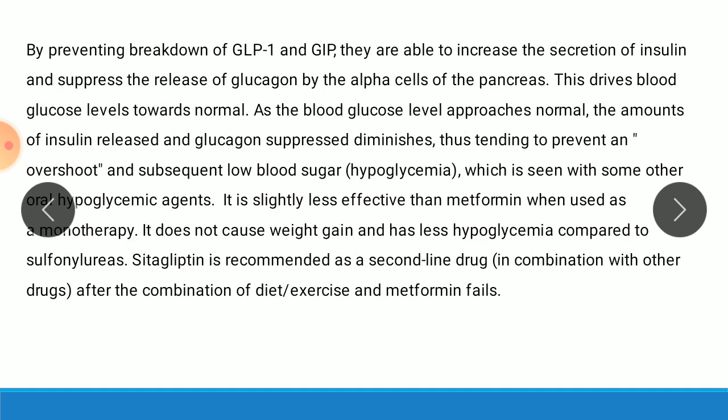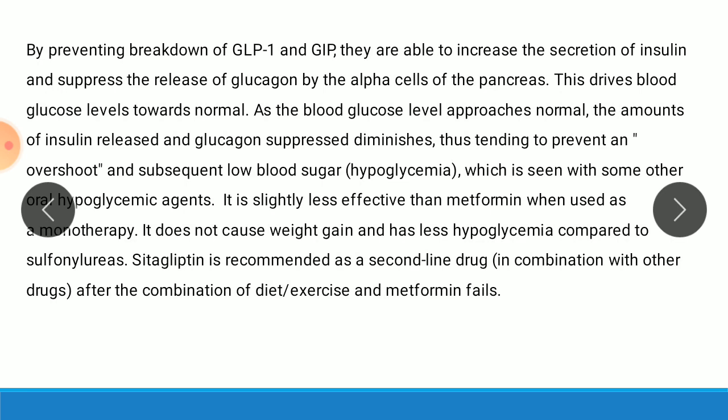As the blood glucose level approaches normal, the amount of insulin released and glucagon suppressed diminishes, thus tending to prevent overshoot and subsequent low blood sugar, that is hypoglycemia, which is seen with some other oral hypoglycemic agents. It is slightly less effective than metformin when used as monotherapy. It does not cause weight gain and has less hypoglycemia compared to sulfonylureas.